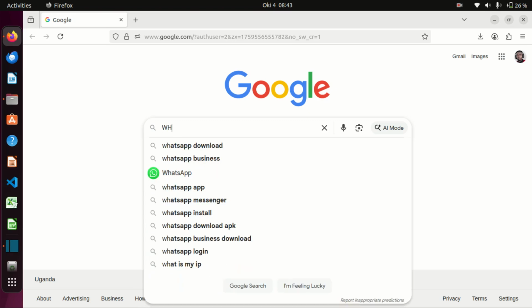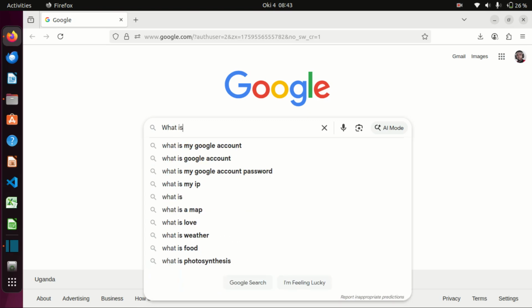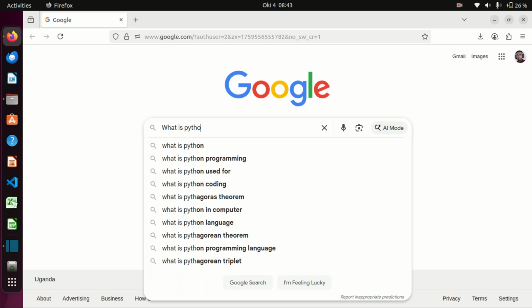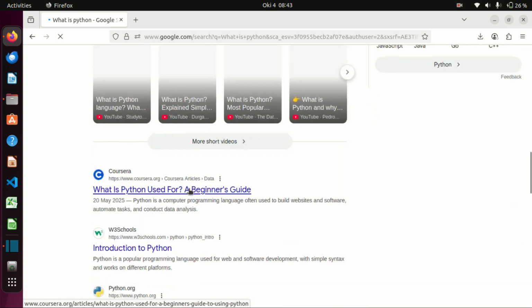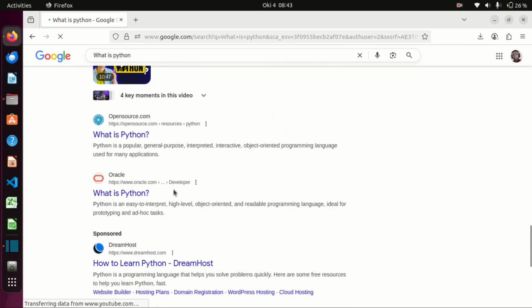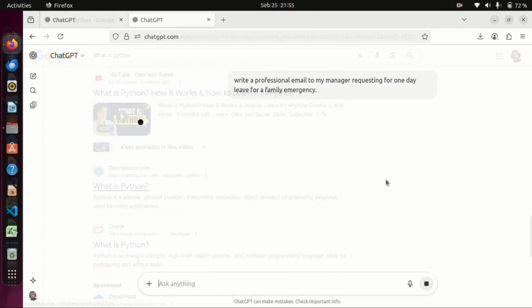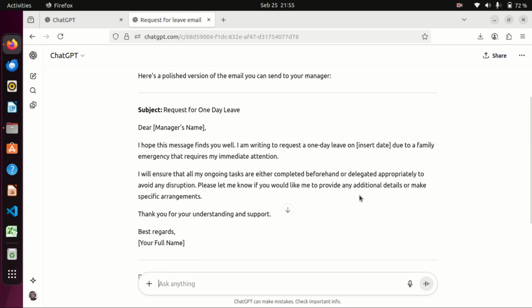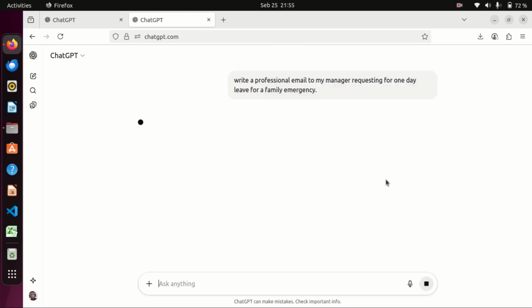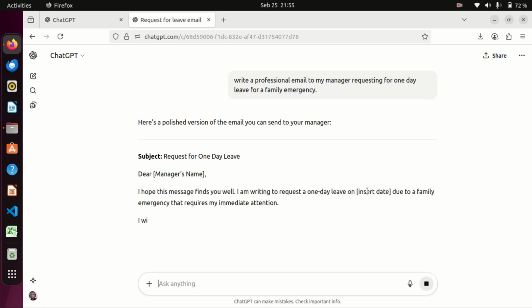Way back we could visit Google, type the keyword you want to search about, and then spend hours looking through different URLs for what you exactly want. This is an old story with the era of AI. Type in one prompt and let AI search the web for you, or even create smart ideas for you. Come with me, let's learn smart prompting with AI.